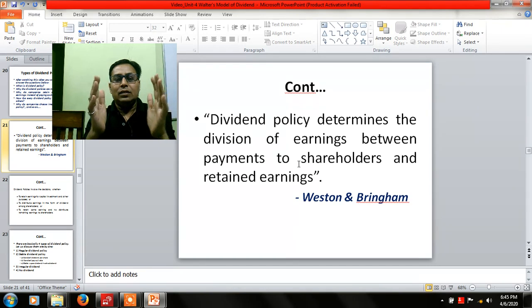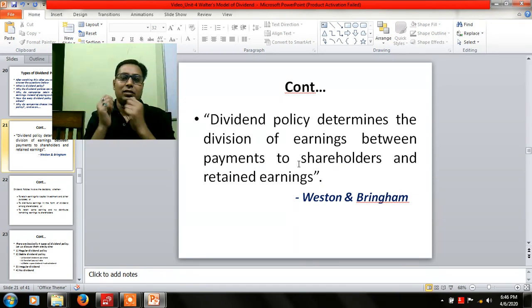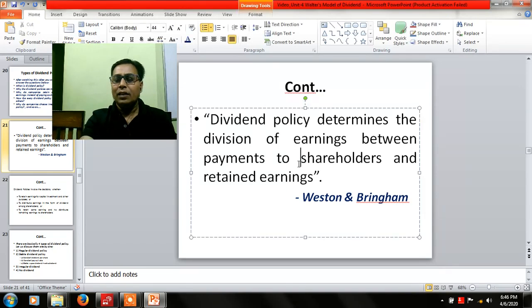it to the shareholders and retained earnings. Basically, whatever the earning is with the company, the company has to decide how much of it is to be retained as earnings and how much is to be paid to the shareholders.